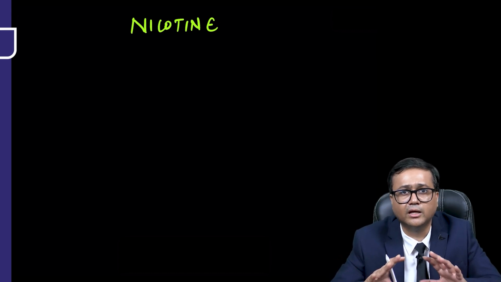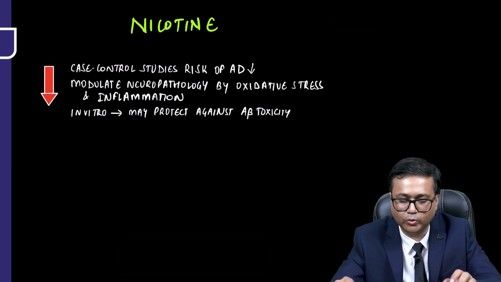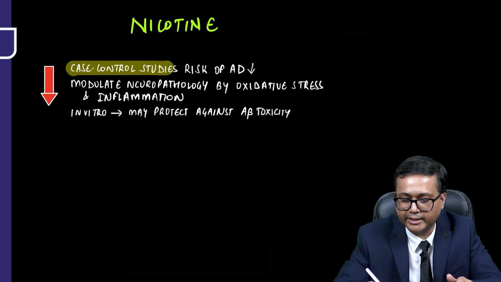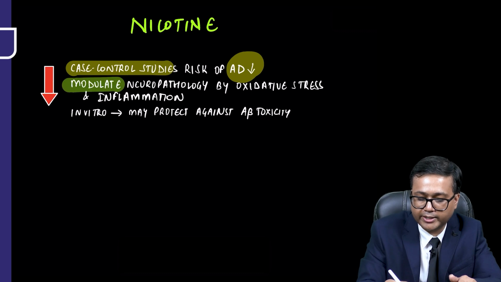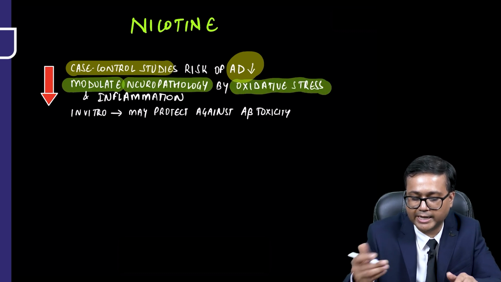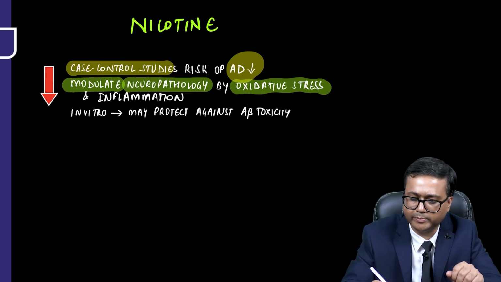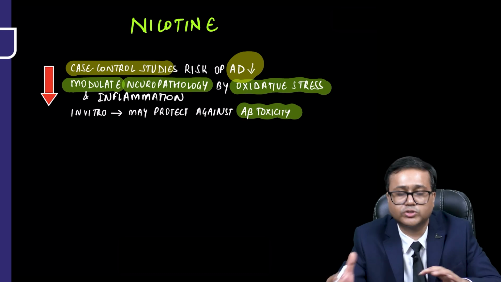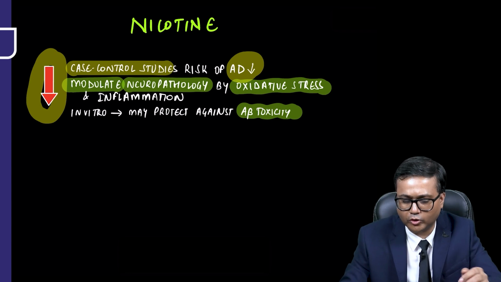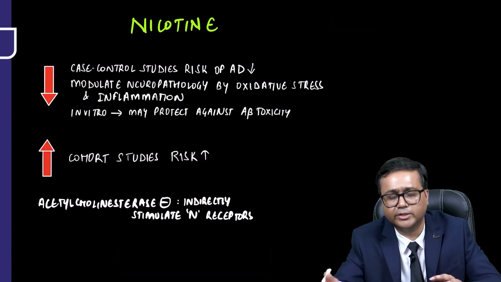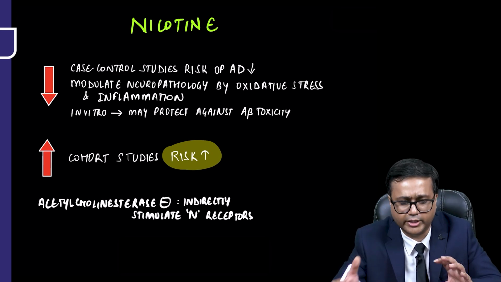So let's try to understand the nicotine stand on the risk factor. It is shown in certain case control studies that the risk of Alzheimer's dementia may decrease. It is shown that it may modulate neuropathology by oxidative stress and inflammation, and in vitro as well as in many animal studies it has been shown that it protects the brain against A beta toxicity. So certain evidence is there that it decreases the risk. On the contrary, there is certain evidence, such as in cohort studies, showing that the risk is increased. So there is a debate whether it increases or decreases.